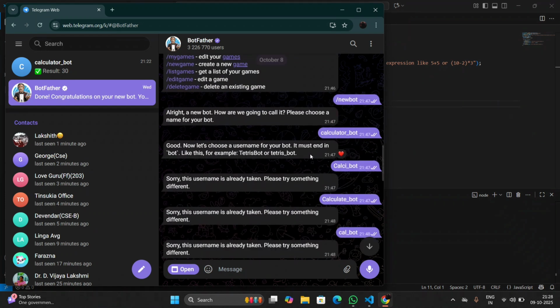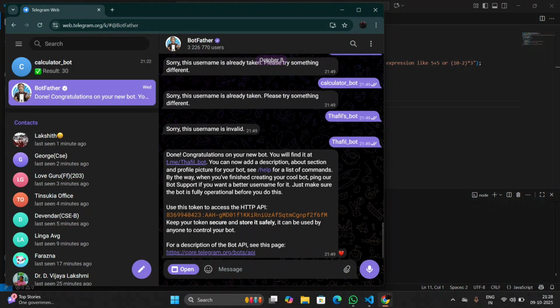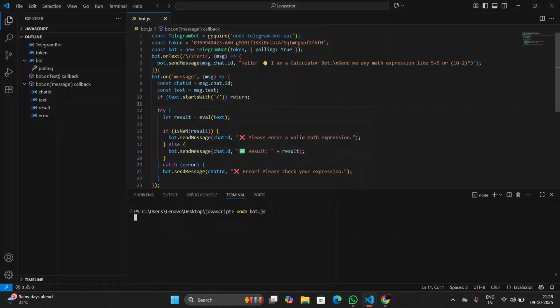It will ask you to put a name for your bot, or you have to choose one name. After that it will produce one token. You can use this token in your bot. Here you can use the token in your code. By that we can prepare a Telegram bot.